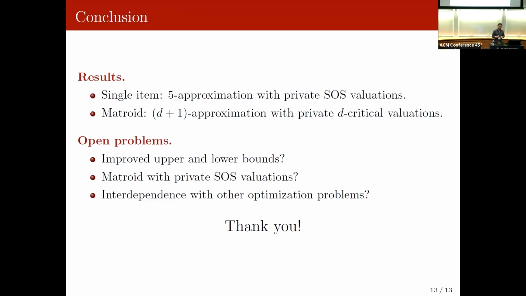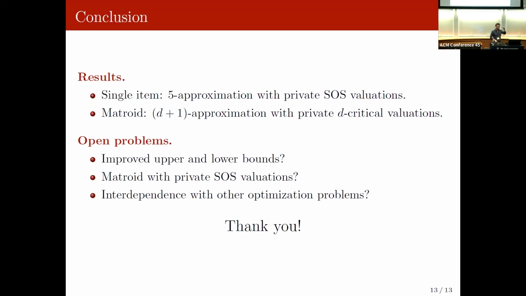So here I only presented one of the results in our paper. It was a 5 approximation with private SOS valuation, but we also have other results, in particular with Matroid. So in all of these interdependent auctions, one thing that clearly helps to design mechanisms is this single dimensional property where each buyer has one value that may depend on signals, but they only have one value. And so to generalize that, we could also try to select an independent set from a Matroid, and we can make it work for some valuation functions.